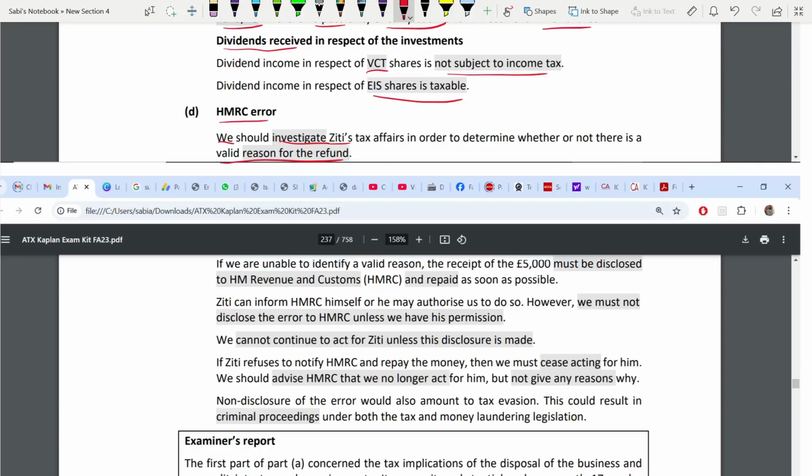Avoid such language. They told that there's an amount of 5,000 that you got from the bank, but if you have to refund it back, you have to see whether there's a valid reason for the refund or not. That's why you have to determine that first. Who should do that? You should investigate because you are the one who is solving it.